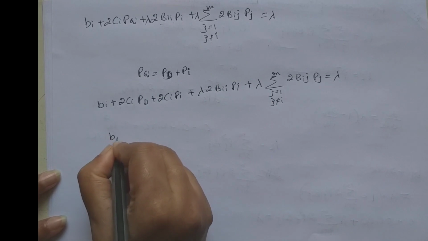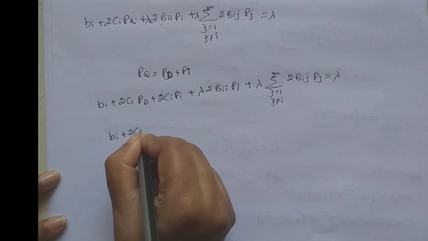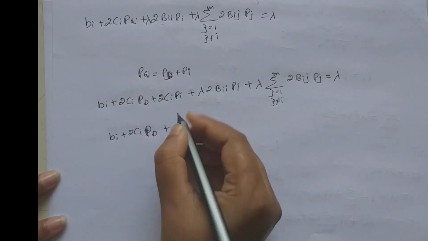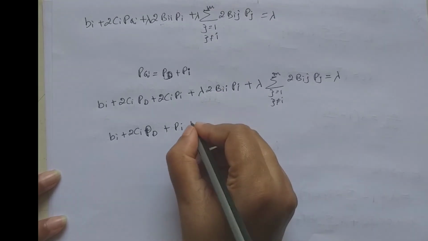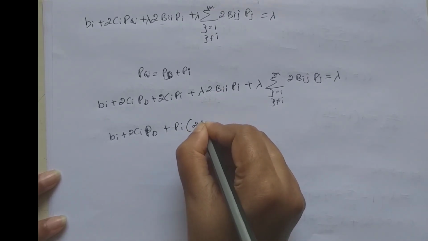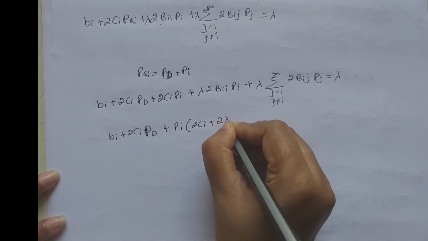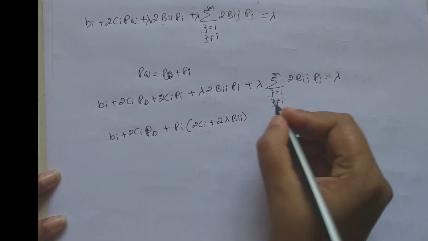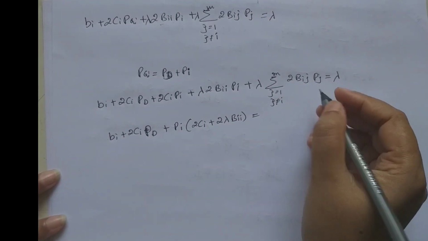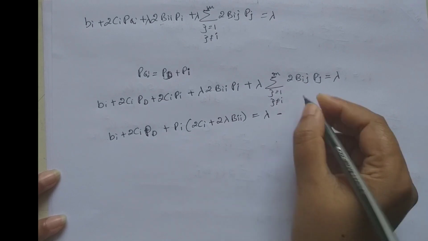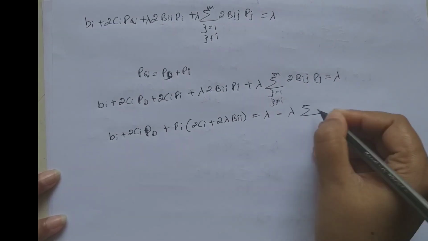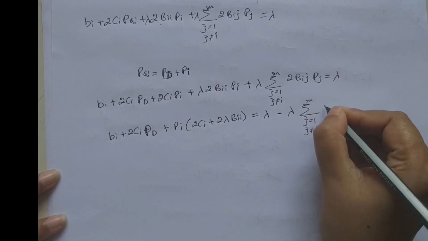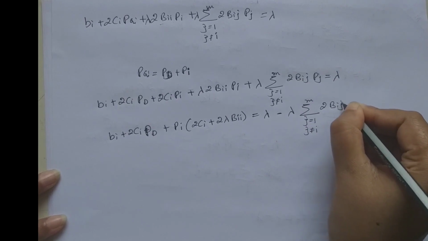When we take it out, it becomes Pi times 2Ci plus 2 lambda Bii. We take the lambda terms to the other side: lambda minus Bi minus 2Ci PD minus lambda times the summation, where j varies from 1 to m but j is not equal to i, of 2Bij Pj.